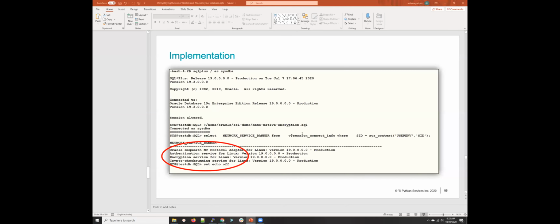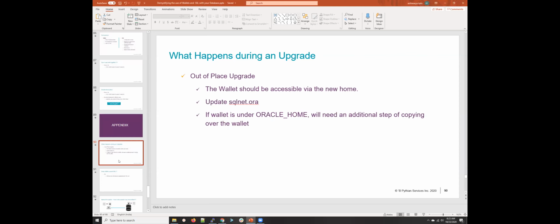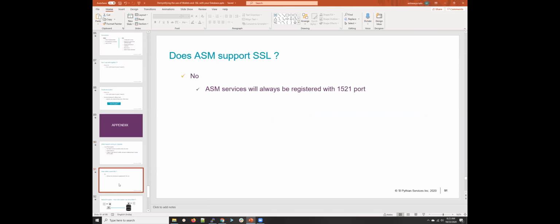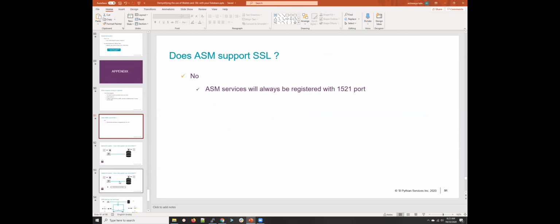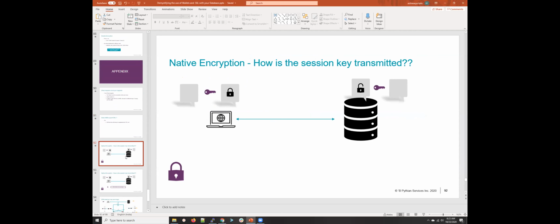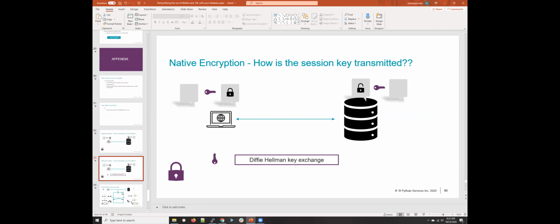So with this, I'd like to end. I'm not going to go to the appendix, but you've got a few things over there which you could go through, like what happens during an upgrade. Does ASM support SSL? No, it doesn't. ASM will always be on 1521. Or how native encryption session keys are exchanged. There's something about Diffie-Hellman. So you can look these up later.